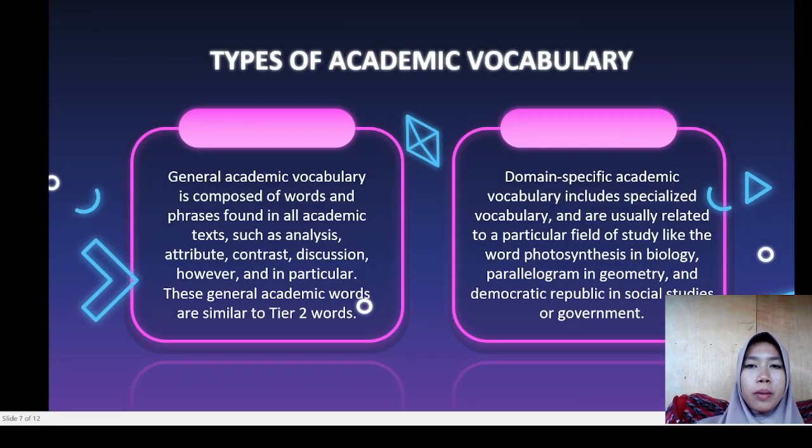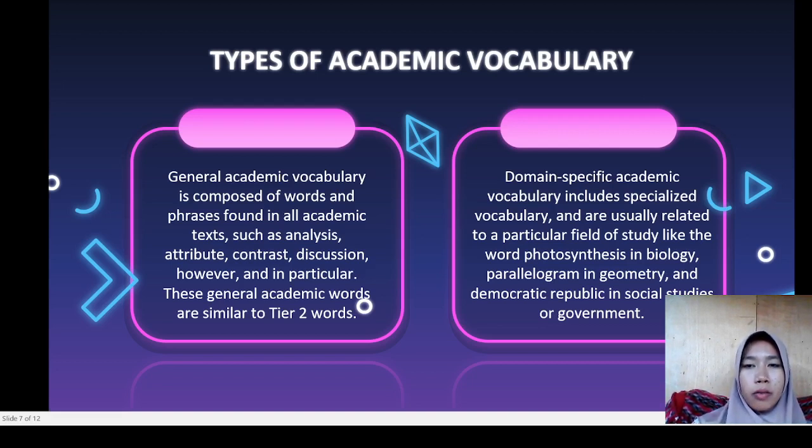Types of academic vocabulary. General academic vocabulary is composed of words and phrases found in all academic texts, such as analysis, attribute, contrast, decision, however, and in particular.